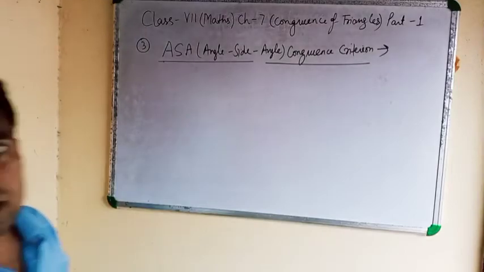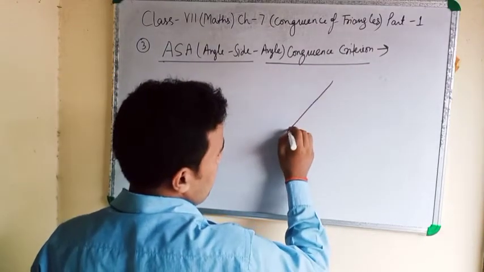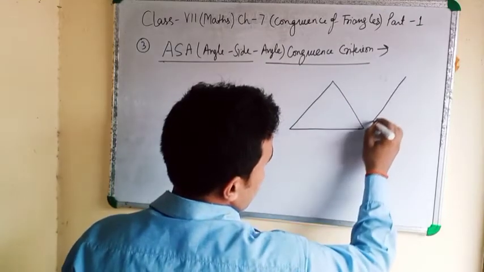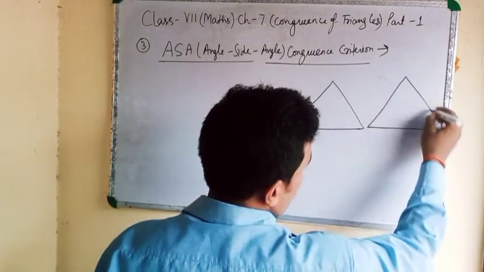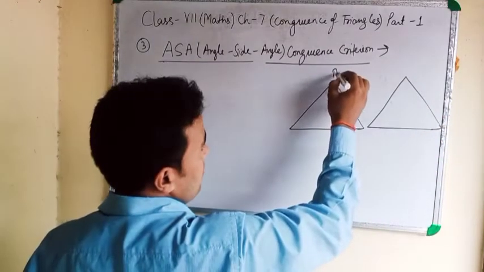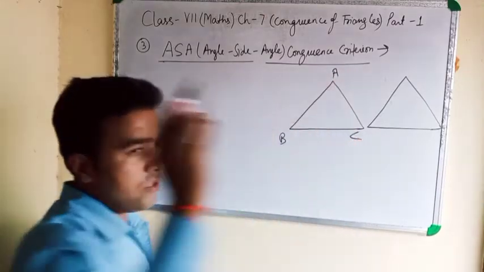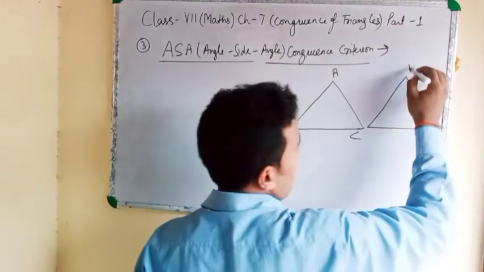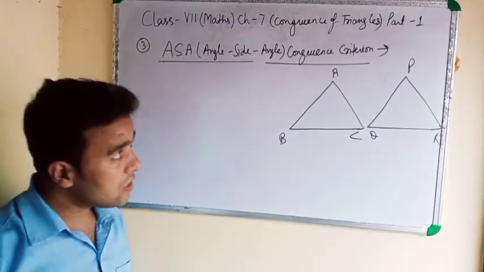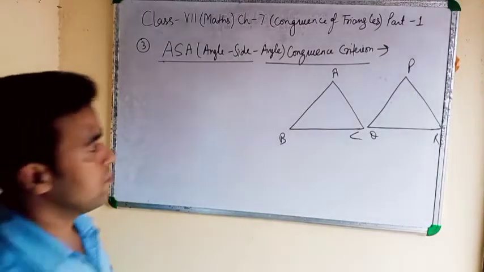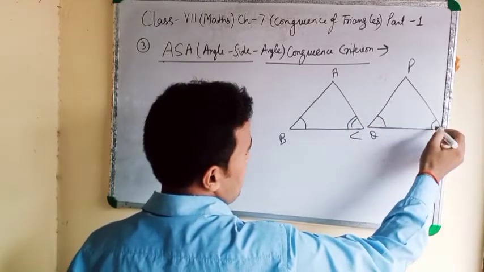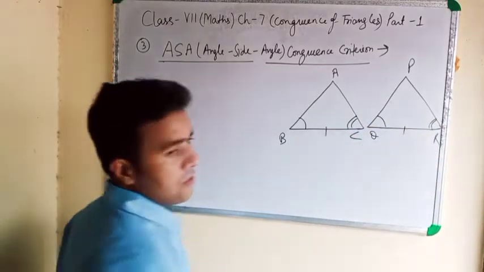Two triangles we will make first, triangle ABC and triangle PQR. Clear? Two angles and one side, means this angle is this, and this angle is this.